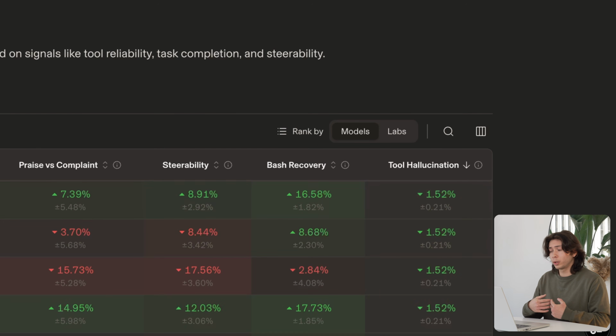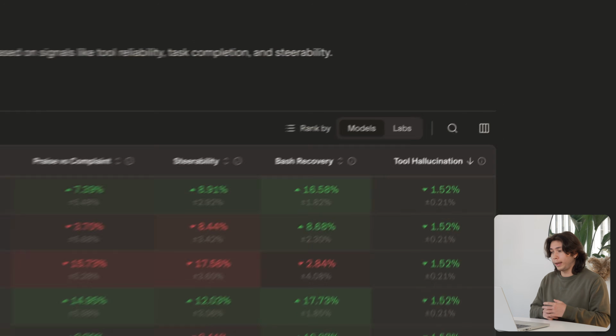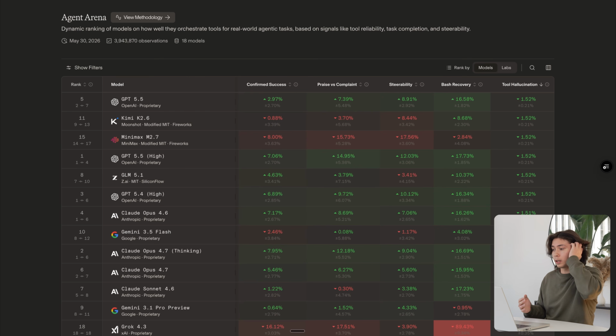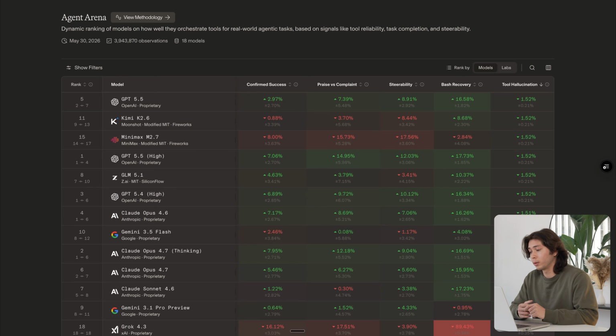Finally, we have tool hallucination. Tool hallucination looks at when a model simply makes up tools that don't exist. And this is something that is reasonably rare, but it shows the model is, well, frankly, making stuff up that doesn't work. And so that breaks the session. And that's something we don't want to see in our models. And a lot of models have no hallucinations. For example, the top few models here all had 0 hallucinations throughout all their agent arena conversations.